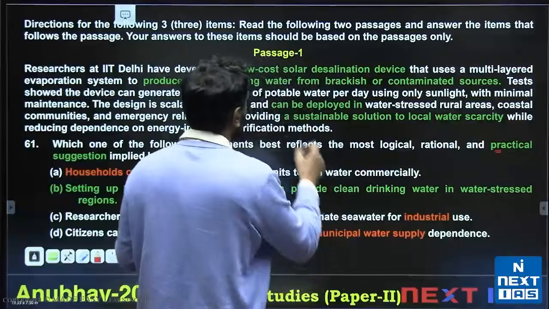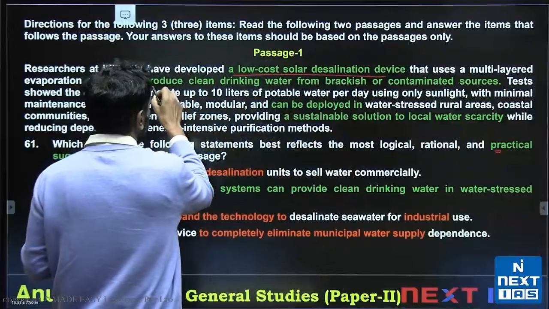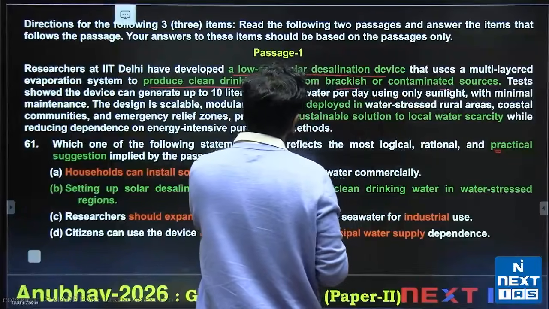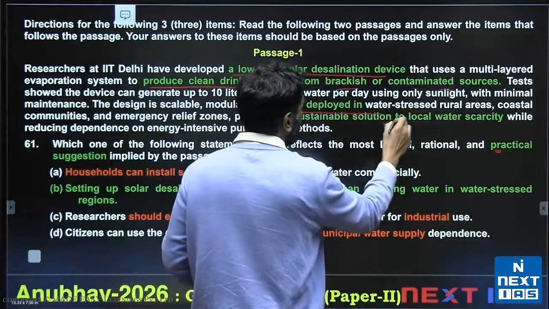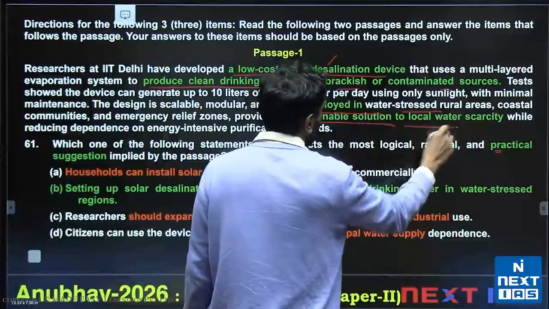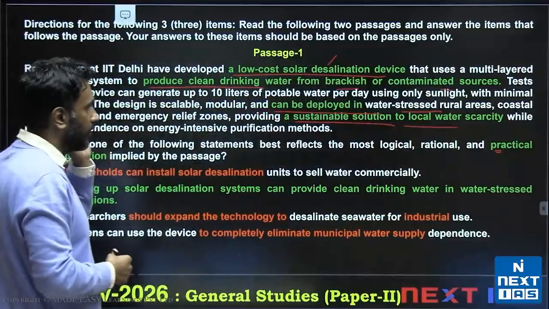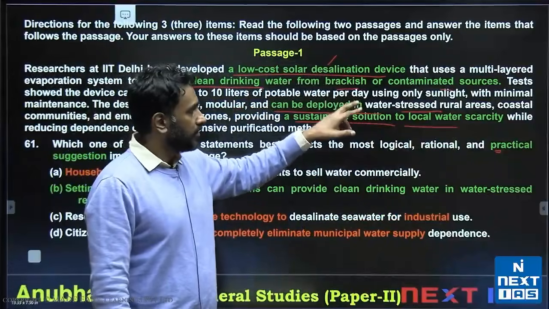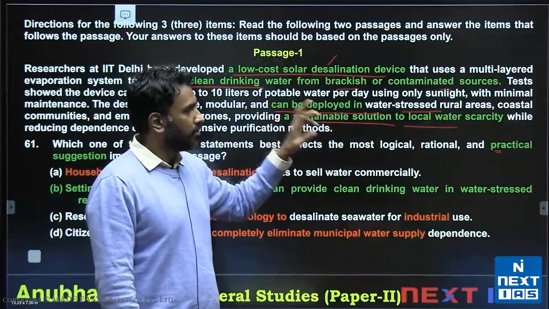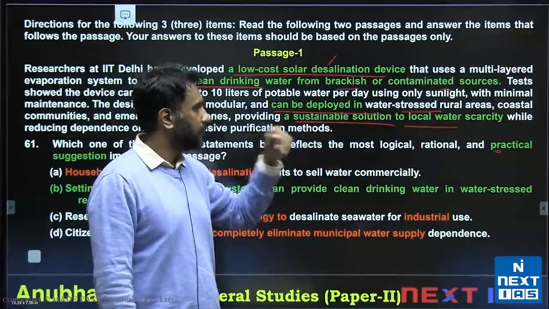So a low-cost solar desalination device has been invented by someone, or they have come up with this. It produces clean drinking water from brackish or contaminated sources. This can be deployed in water-stressed areas. This innovation can be deployed here. And it's a sustainable solution to local water scarcity. So we know what use this can have, what applications this can have. By the way, this type of passages were recently, this is not a previous year passage, of course. Practical implication questions started being asked from 2020, like I told you in the first question.